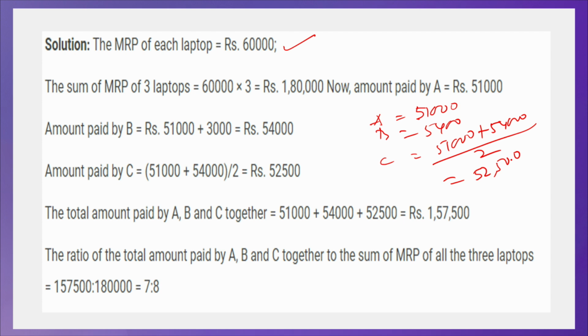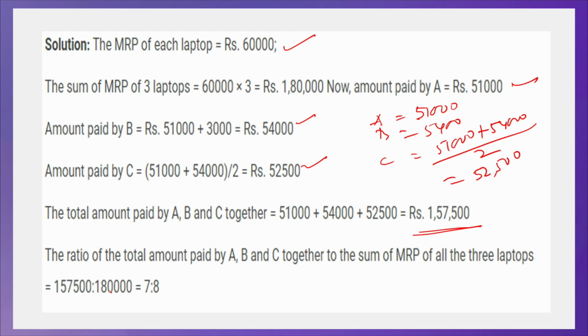So, what is the question here? You have to find the ratio between the sum of the amounts paid by A, B, C and the total MRP of the 3 laptops. When you add 54,000, 52,500 and 51,000, it is 1,57,500, and the total MRP is 60, 60, 60, that is 1,80,000.